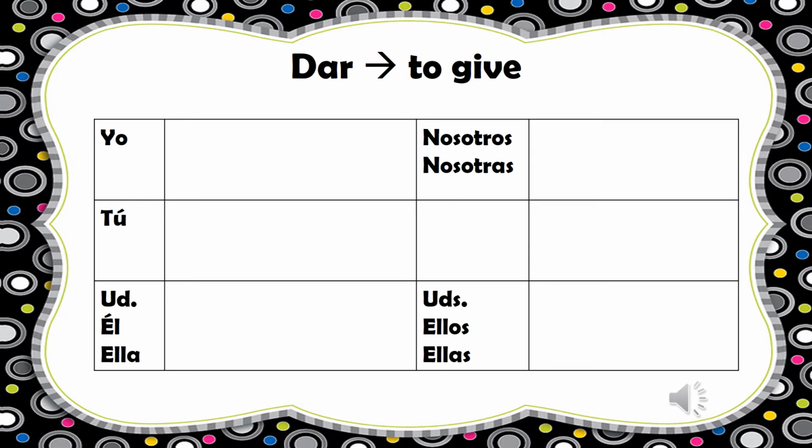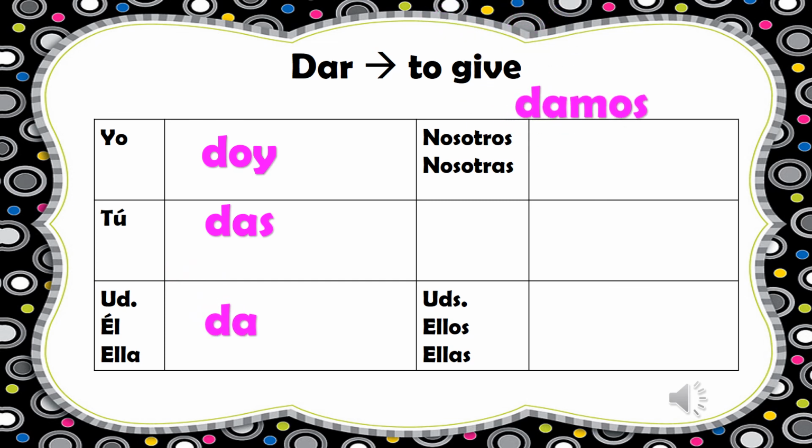And the last verb we're going to add to this category is the verb dar, which means to give. And we put this here because the yo form of dar is irregular. The other forms follow our normal pattern for conjugating verbs. So to conjugate dar in the present tense, it's yo doy, tú das, usted, él, ella, da, nosotros damos, ustedes, ellos, ellas, dan.